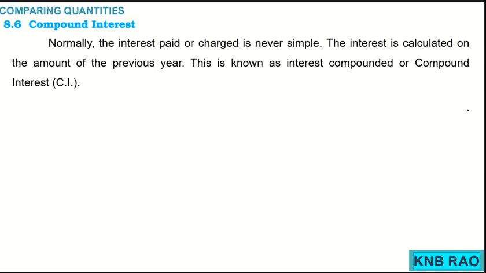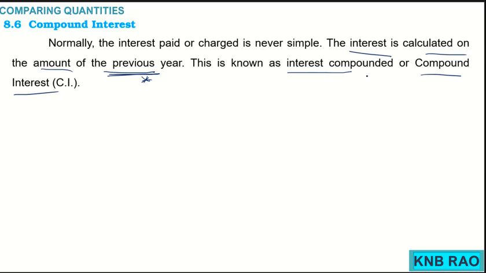Remember, interest is calculated on the amount of the previous year. For the previous year, whatever amount was to be given, over that the interest will be calculated for the next year. This is known as interest compounded or compound interest.